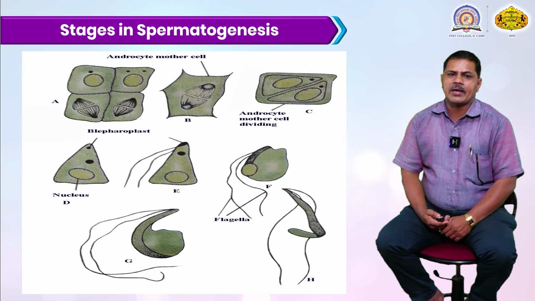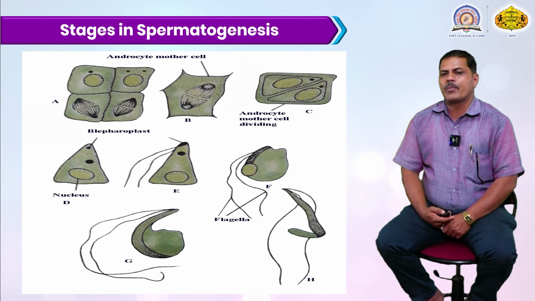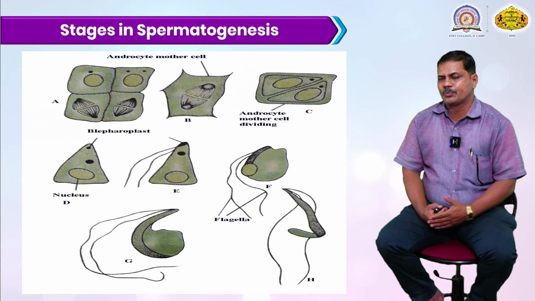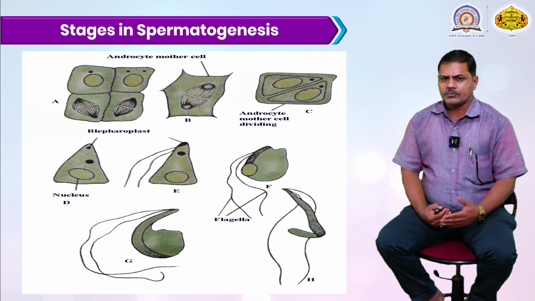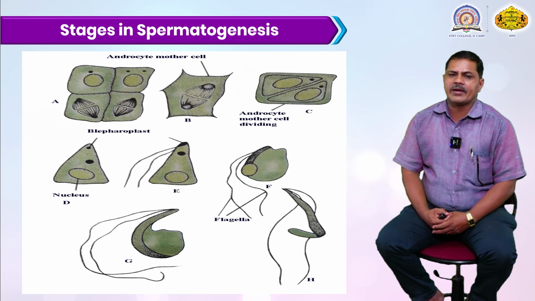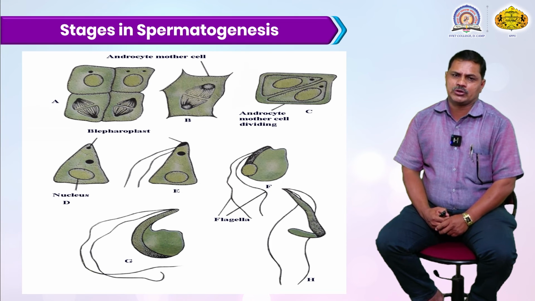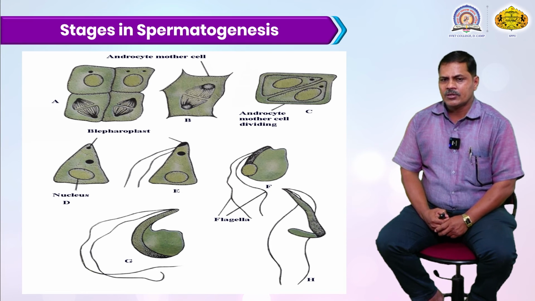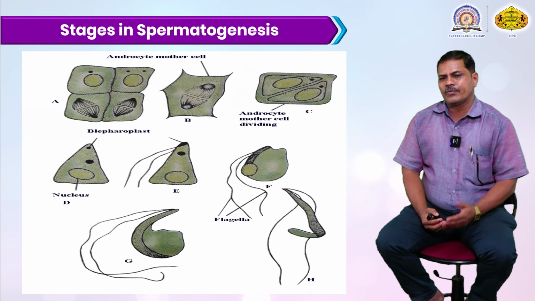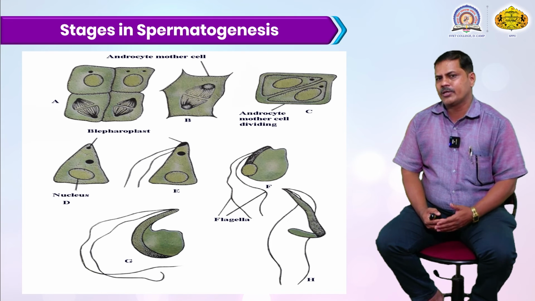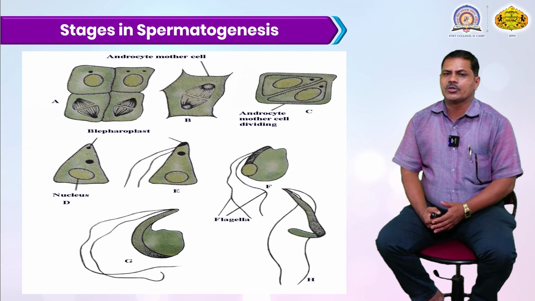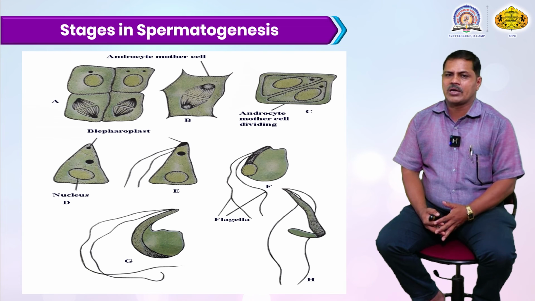This is a very nice picture of the stages in spermatogenesis, meaning formation of the sperm, or the male gametophyte. First is the androcyte mother cell. It divides and divides. Mitosis and meiosis take place inside that single cell structure. One single cell divides into two cells and into four cells, and these go through the prophase, metaphase, anaphase, and lastly the telophase, when the separation of the cells occurs.